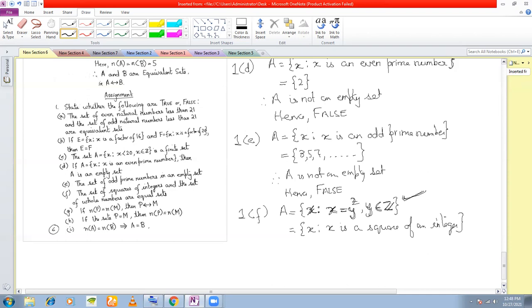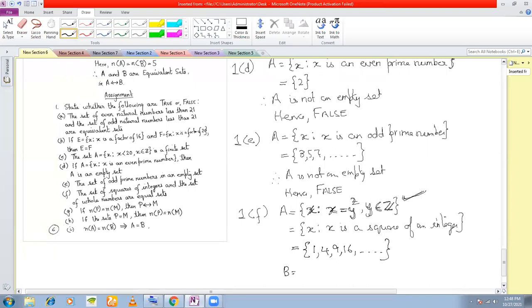What are the squares of integers? If I am to write the squares of integers, what are they? -1 square is 1. 1 square is also 1. -2 square is 4, 9, 16, and so on, isn't it?